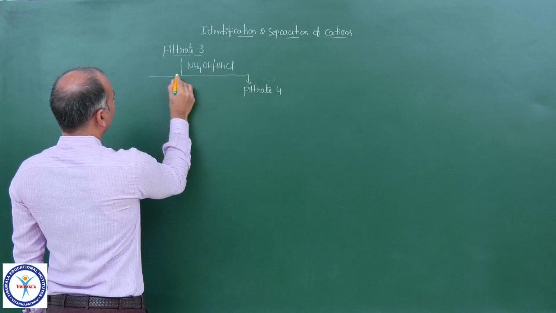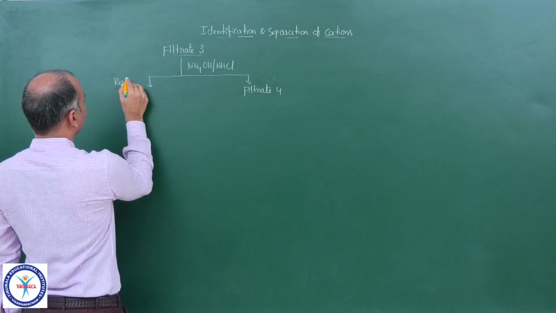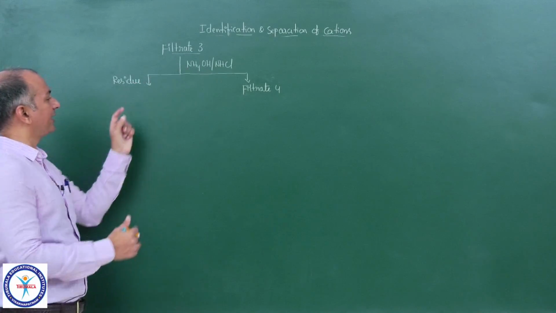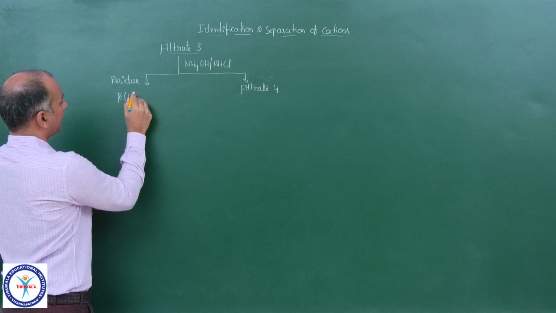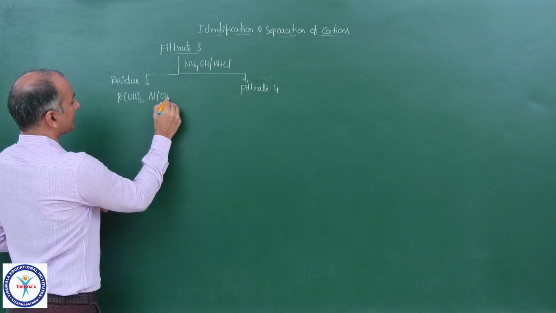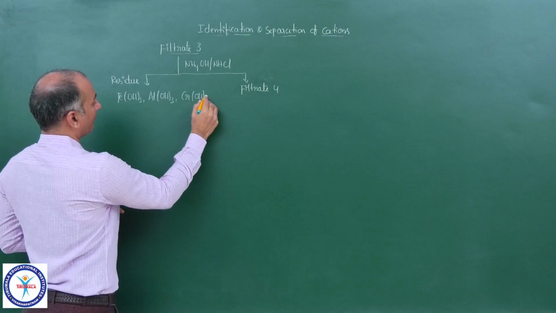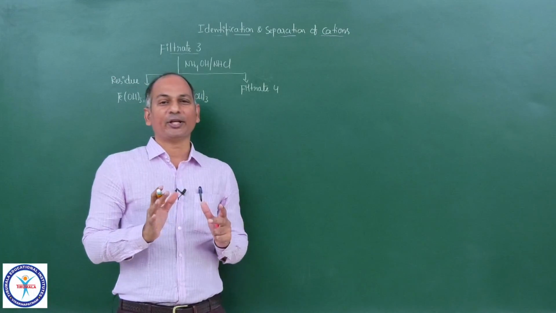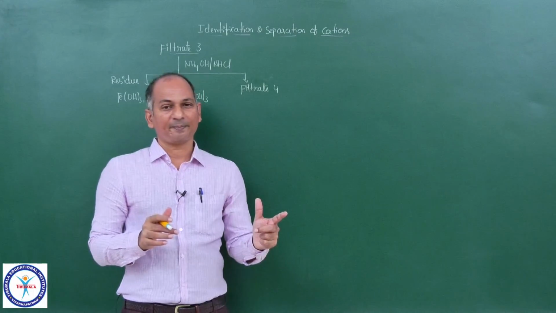Okay, now we have the residue, and this is residue number 3. With that reagent we get the residue, and the residue contains Fe(OH)3, Al(OH)3, and Cr(OH)3. Fe(OH)3 is reddish brown in color, Cr(OH)3 green in color, Al(OH)3 white in color.